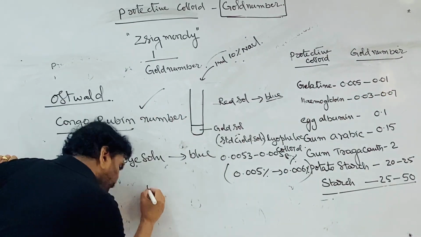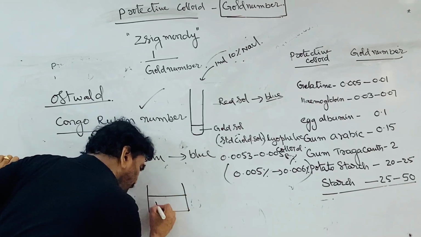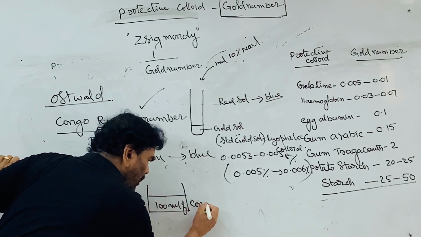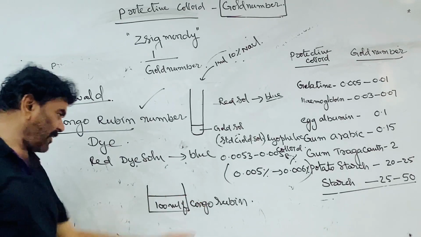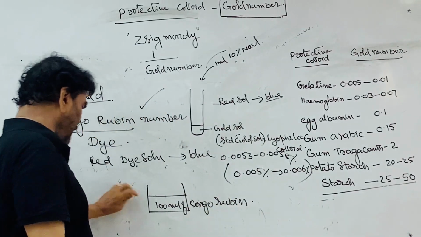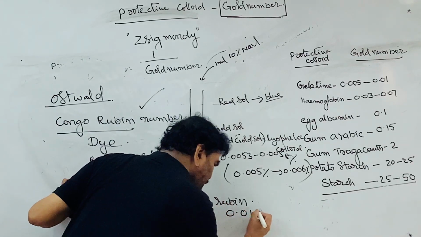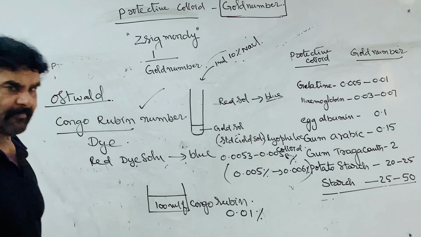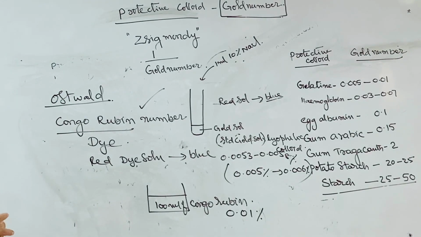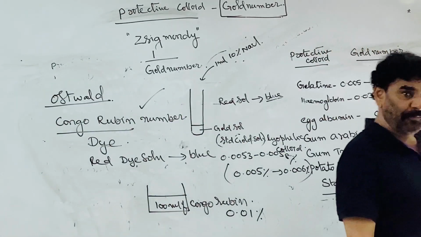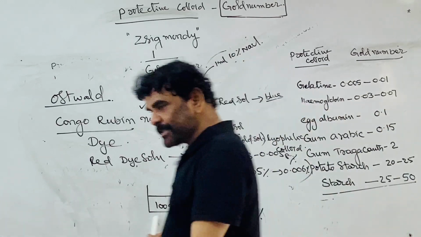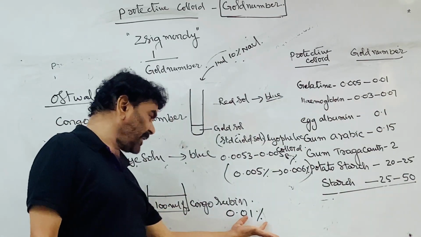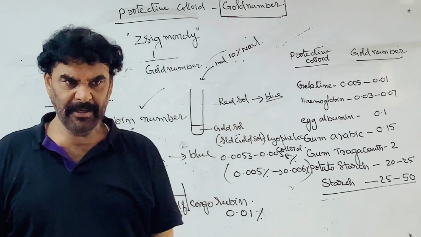Here, they take 100 ml instead of the 10 ml of the gold salt. 100 ml of Congo Rubin, a dye, is taken, of what concentration? 0.01% solution. So the test is conducted on 100 ml of the 0.01% Congo Rubin colloidal solution.